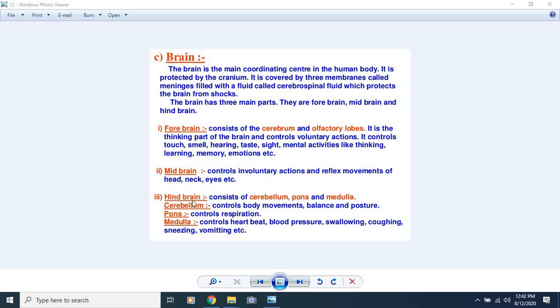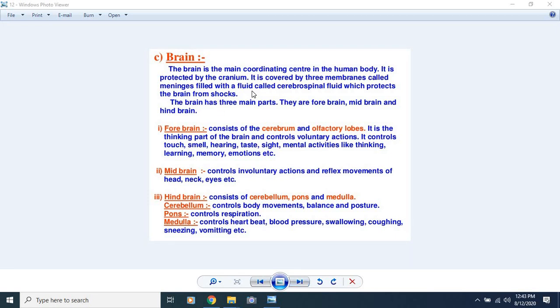Third part, the hindbrain, consists of the cerebellum, pons and medulla. These are the three parts of the hindbrain. First, the cerebellum. It controls body movements, balance and posture. Second part of the hindbrain, the pons. It controls respiration. Medulla oblongata, the third part of the hindbrain, controls the heartbeat, blood pressure, swallowing, coughing, sneezing, vomiting, etc.